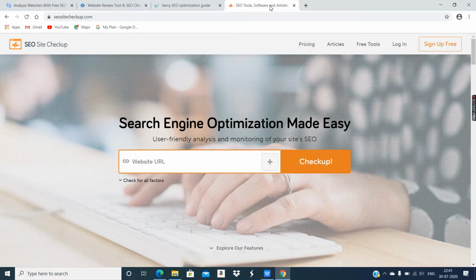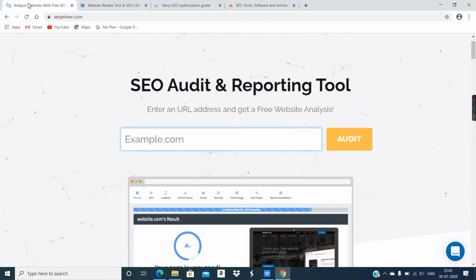And the fourth one, SEOsitecheckup. The look and feel is again the same. So it is available for subscription also. You can pay and get the subscription, and you can use it freely also. So here you have to provide the URL of the website, whichever you want to optimize, and click on the button checkup. That's it. So these are the four websites suggested by the State Board. Okay. So we will try with three as Varvi is under some redesigning. For now we will not try with Varvi, but definitely we will try with all of these three.